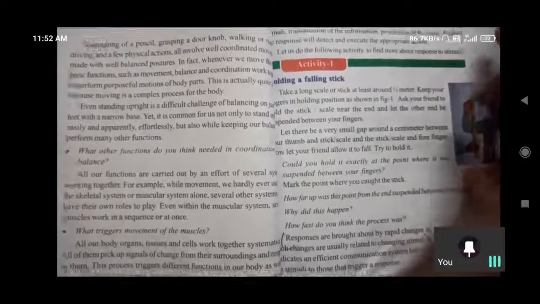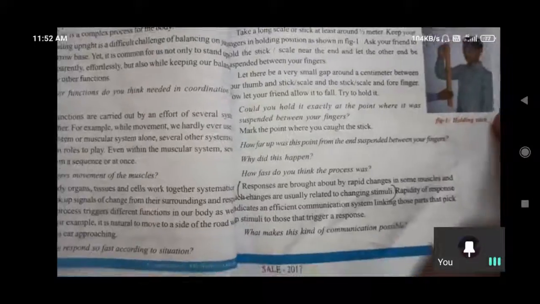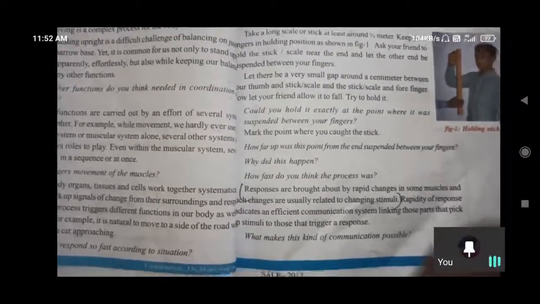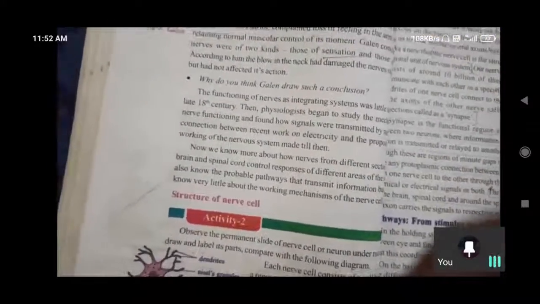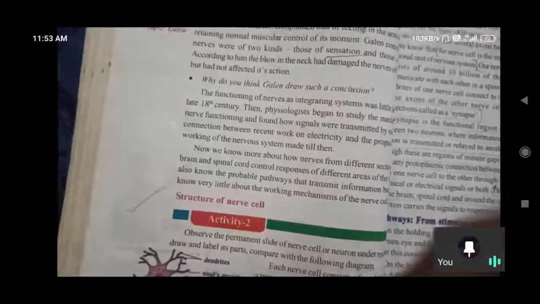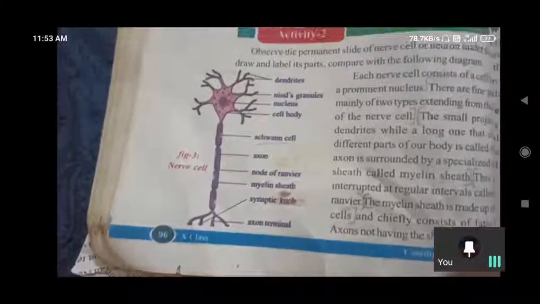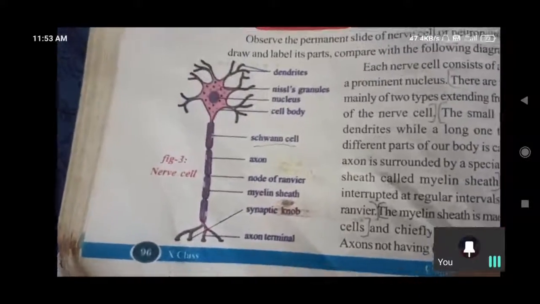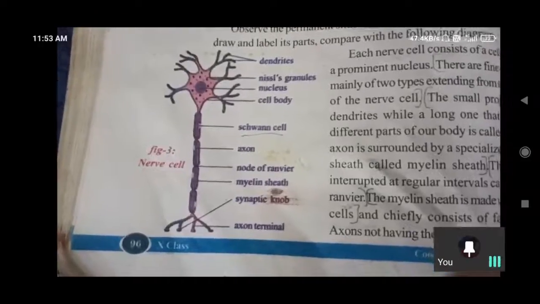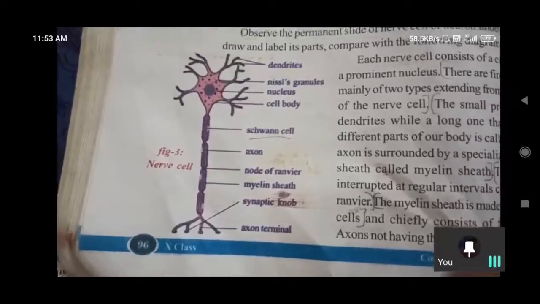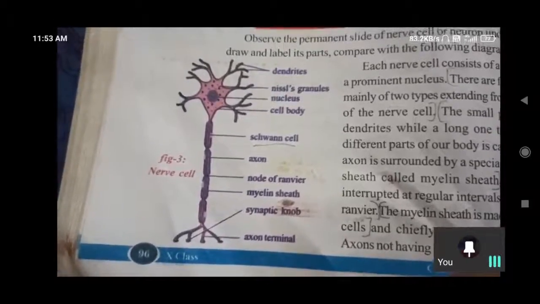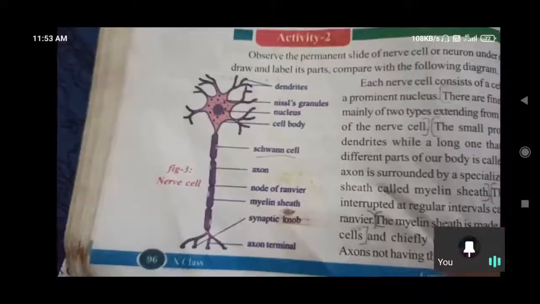Based on muscles we have an activity, on how our muscles respond according to stimuli. And then I want to start the structure of the nerve cell today. In 9th class you also discussed the structure of nervous tissue. On that basis, once again we have the structure of the nerve cell here.